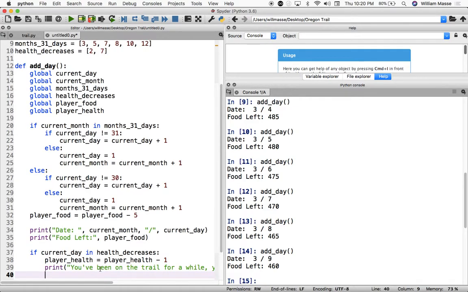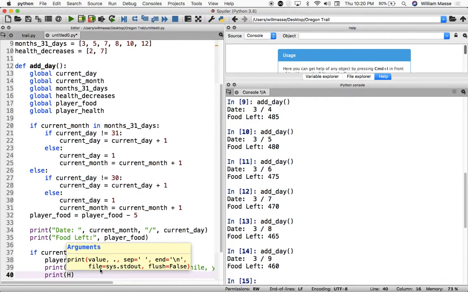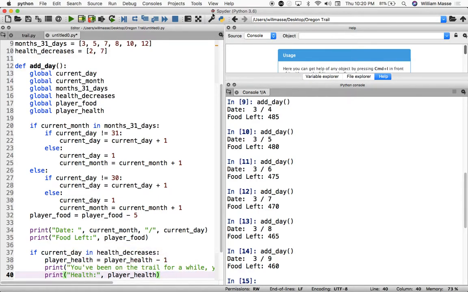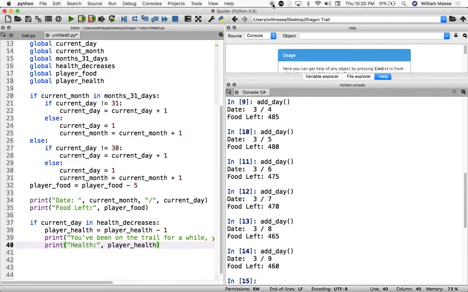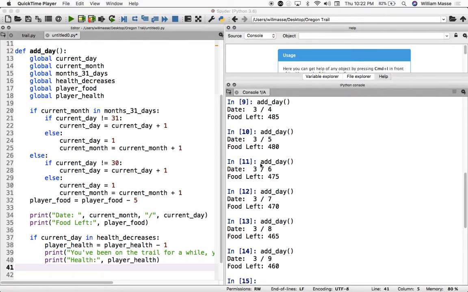And then we can print out their health. So maybe we print out health, and then we can print out player health. And so that should wrap up our function add day.